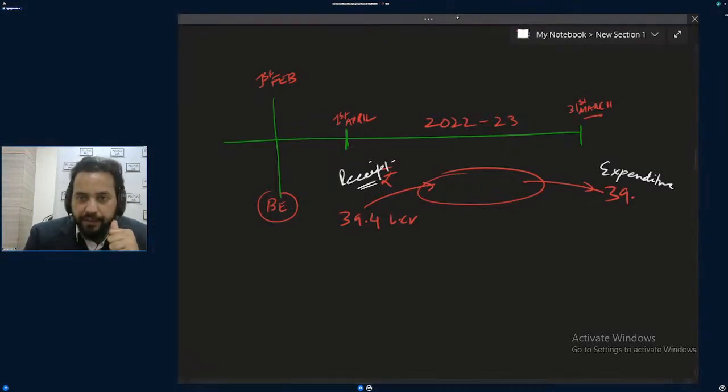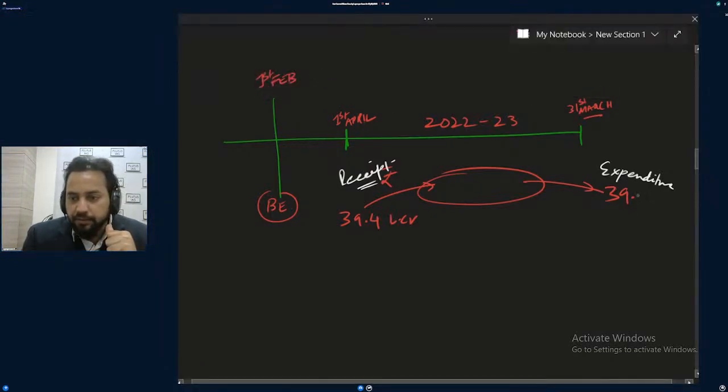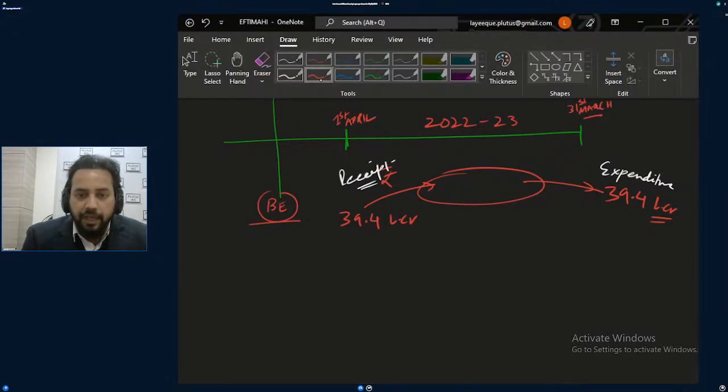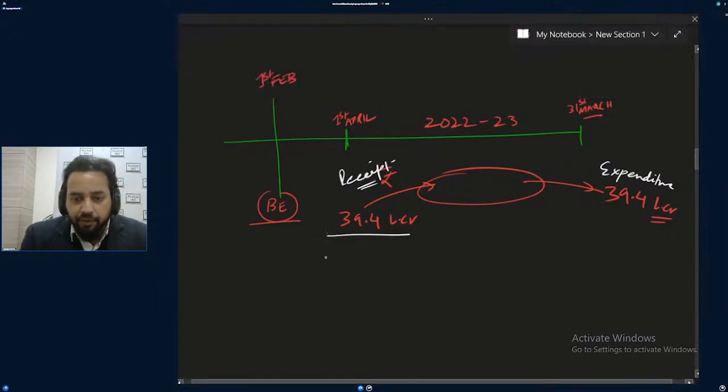One interesting thing I'll tell you here. We will be receiving this much lakh crore. This is the budget, this is the plan, basically the budget amount. And in this 39.4 lakh crore, it is not like all the money is ours.